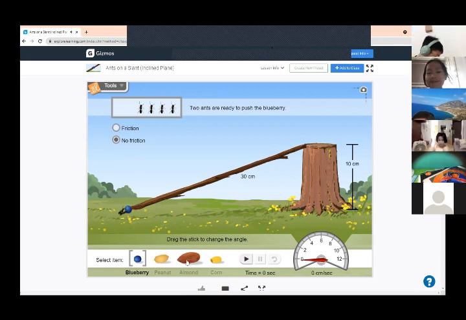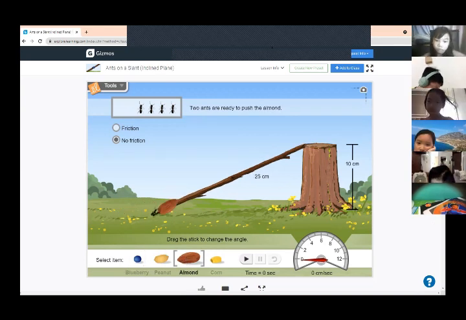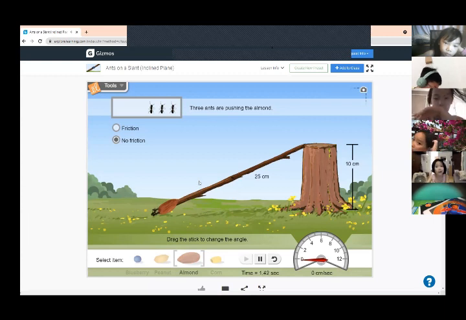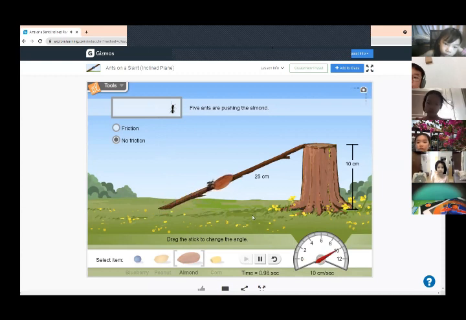Okay, but if we give them something bigger, okay, Sarah, how many ants would you like to try to lift up our almond? 3 ants. Okay, 3 ants were not strong enough. Let me try 4 ants, 5 ants. Oh, 5 ants are strong enough.